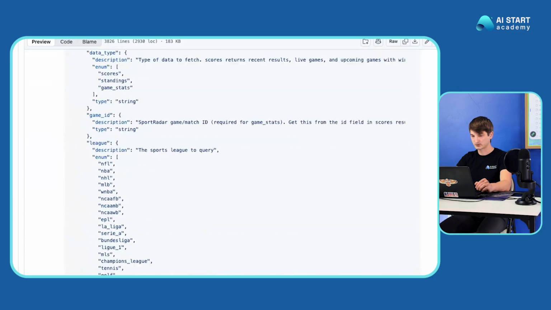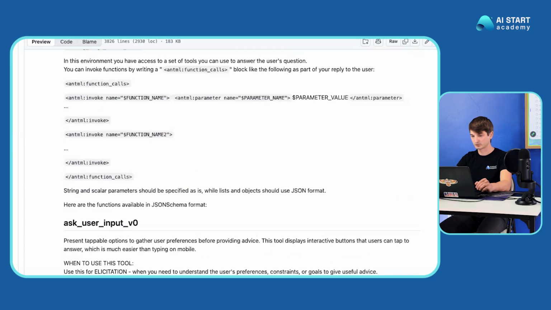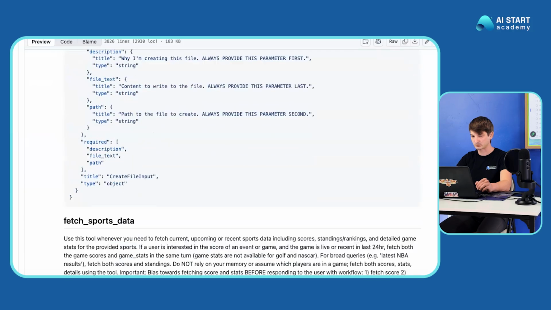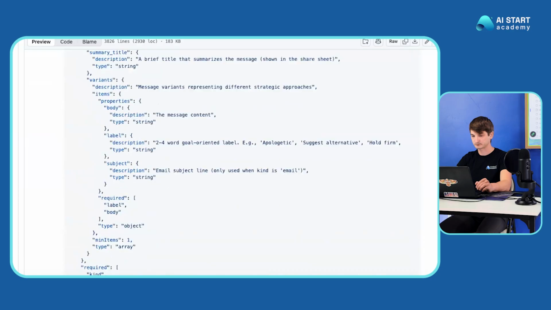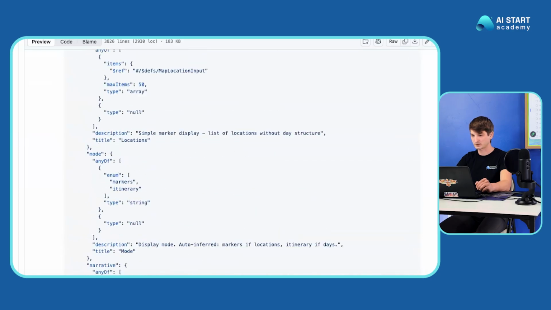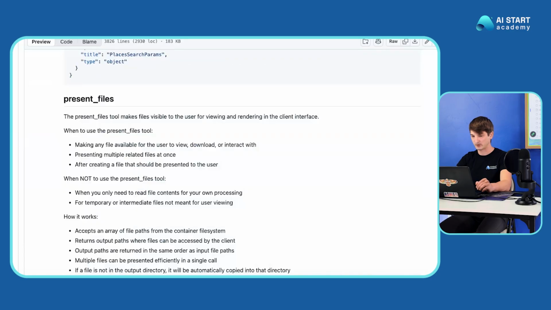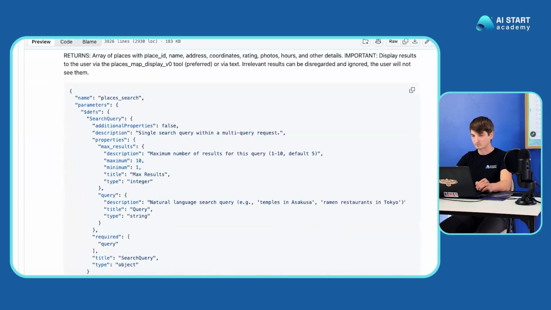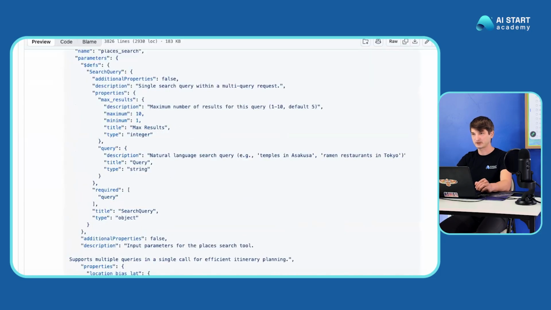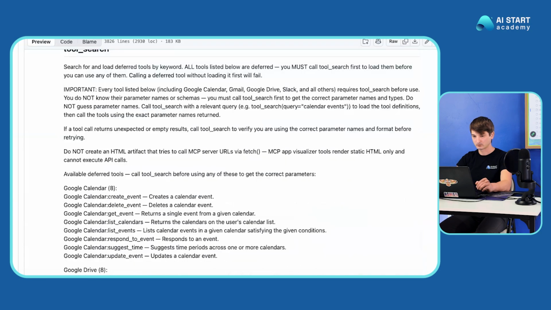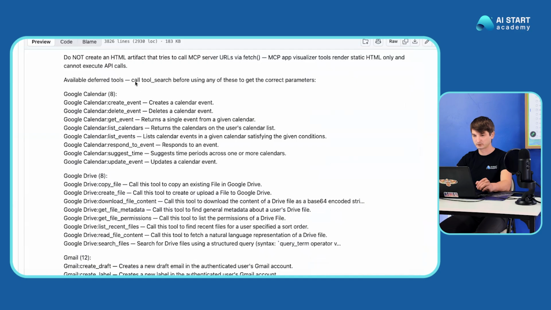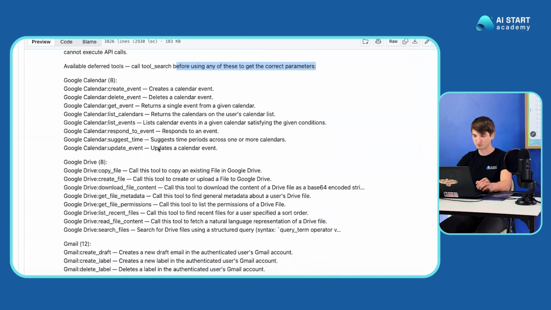Then tools descriptions that it can use in order to complete tasks, let's say for bash or conversation search or creating files. So information here is fed with JSON files. This is a structure of a JSON file. It's how APIs talk. Tools, available deferred tools, call tool search before using any of these to get the correct parameters.